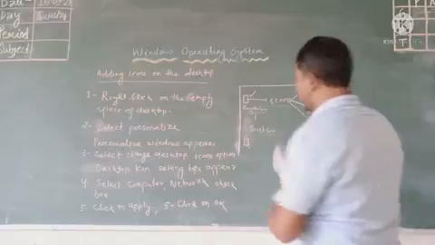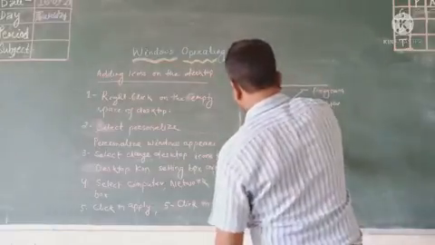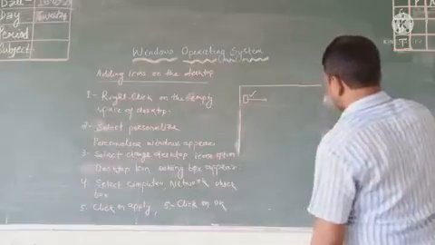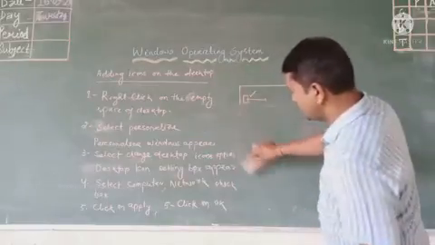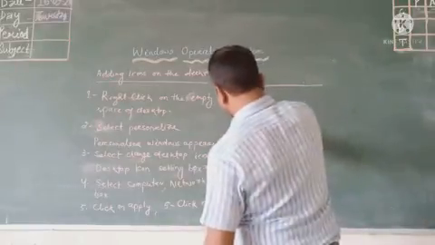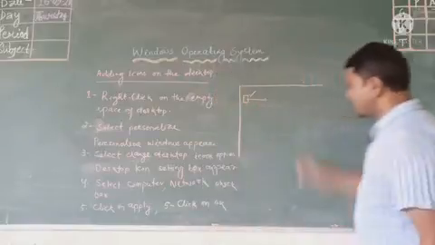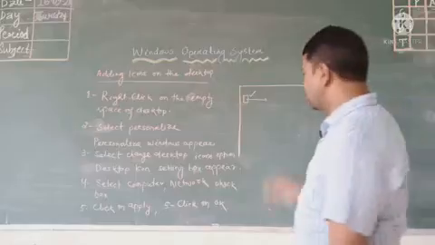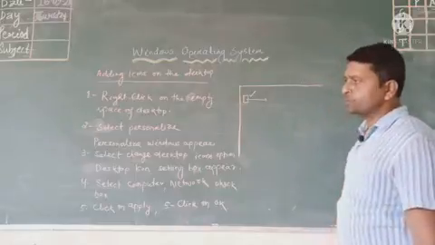These are the empty spaces you find on the desktop where you have to right click your mouse.